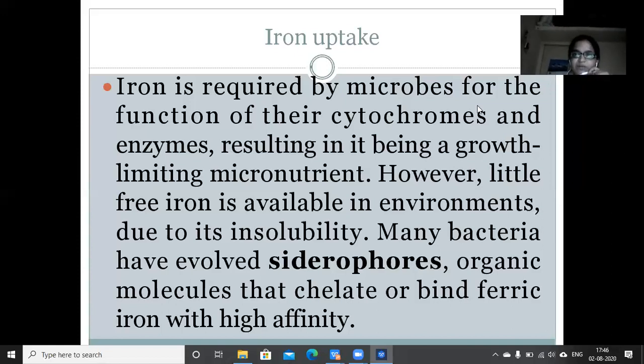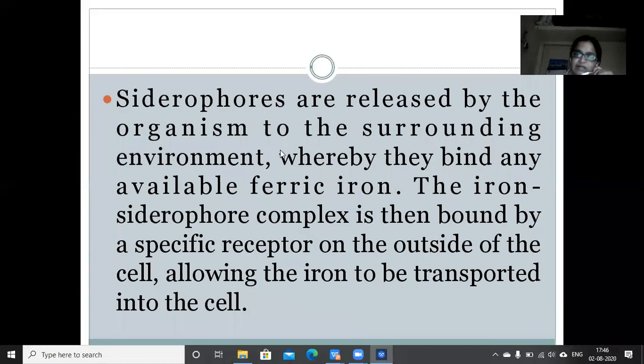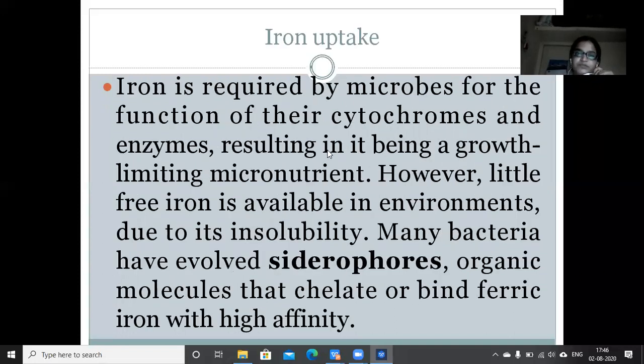Iron is required by microorganisms for the function of their cytochromes and enzymes. In cell functioning, there are cytochromes and different types of enzymes inside the cell, resulting in iron being a growth limiting micronutrient.